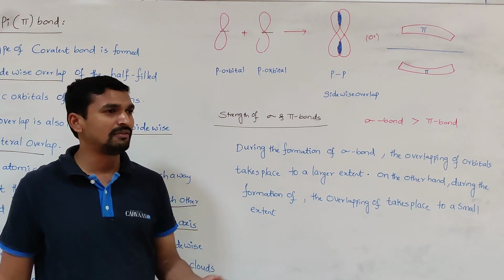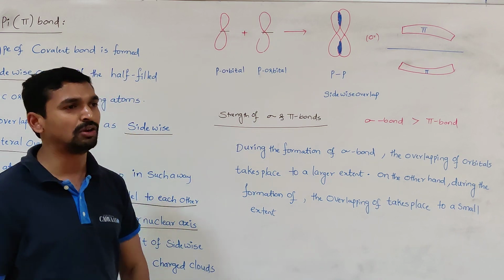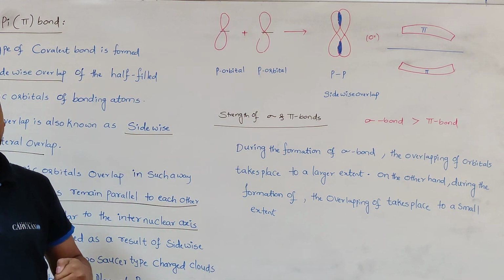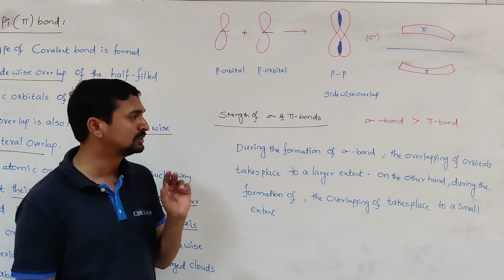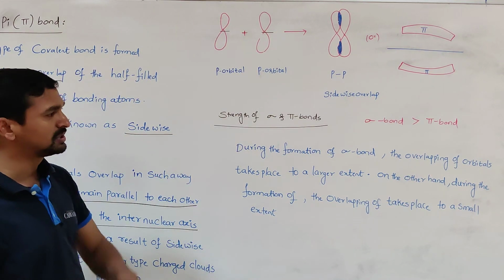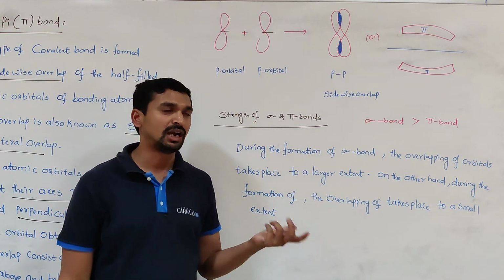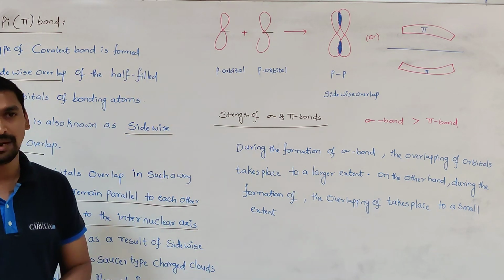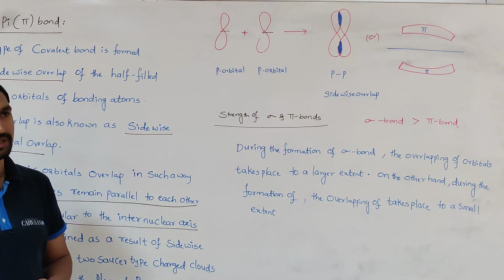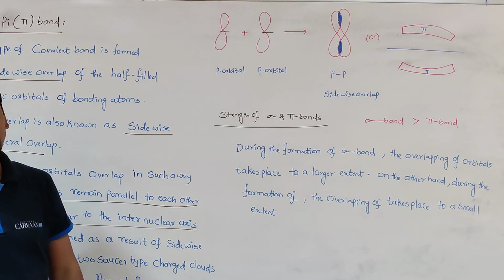Okay, so now always first the sigma bond is formed, after that the pi bond is formed. In addition to the sigma bond, the pi bond exists between the two atoms. So among these two, sigma and pi bond, which is the strongest bond? That will depend upon the overlapping, because in both cases the same type of overlapping does not take place. In the first case axial overlapping, in the second case sidewise overlapping.